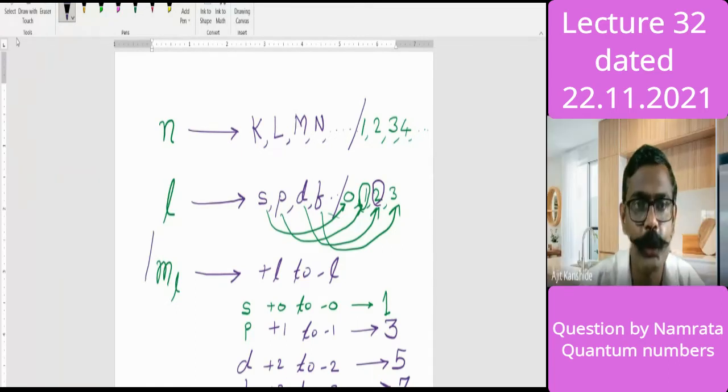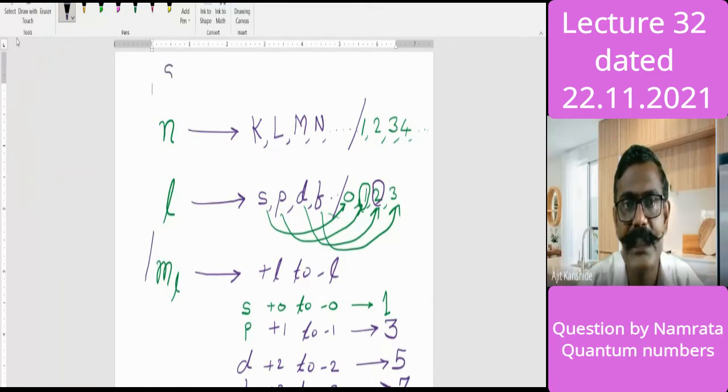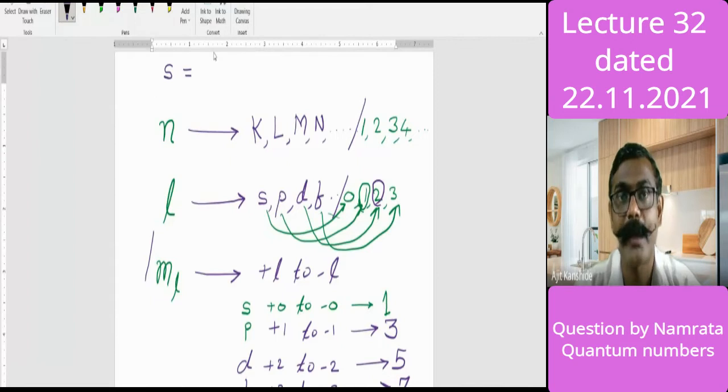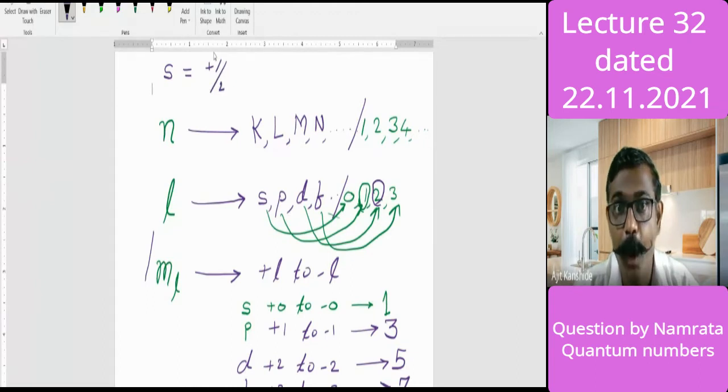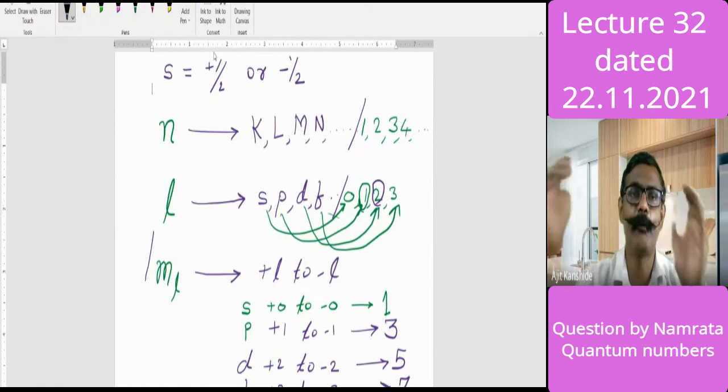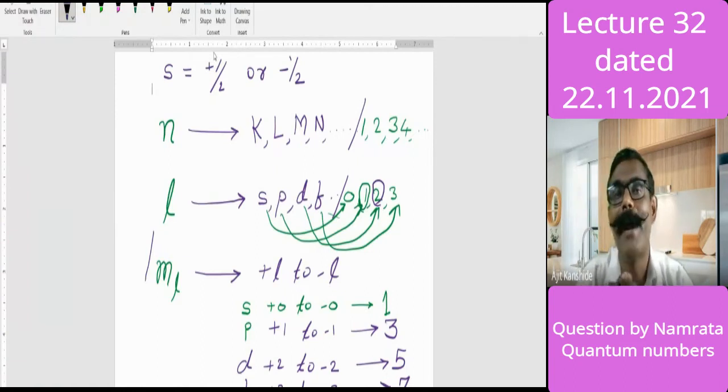Now, the 4th quantum number is the spin quantum number. It is said to be an intrinsic quantum number, and spin takes values. Which values does it take? Plus half and minus half. Right, plus half or minus half. I'm talking about one electron. It can take either the plus half value or the minus half value.